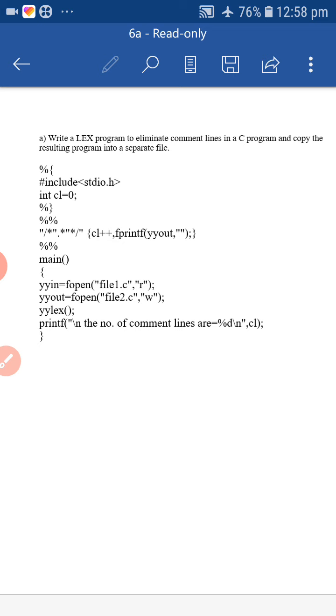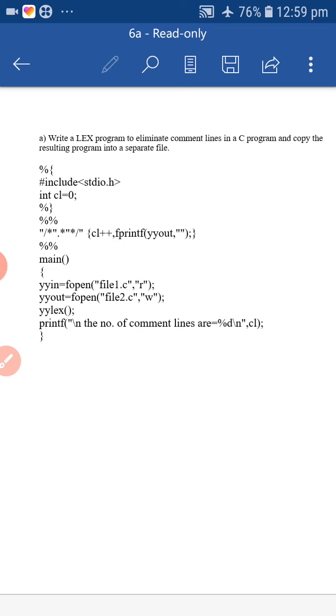In the rule section, we handle the starting character sequence of multiple-line comments. How do we start? With the help of the front slash and star. This is the starting character sequence of multiple comments. And how do we end a multiple-line comment? With the help of the star and front slash, so it automatically ends the sequence of the multiple lines.